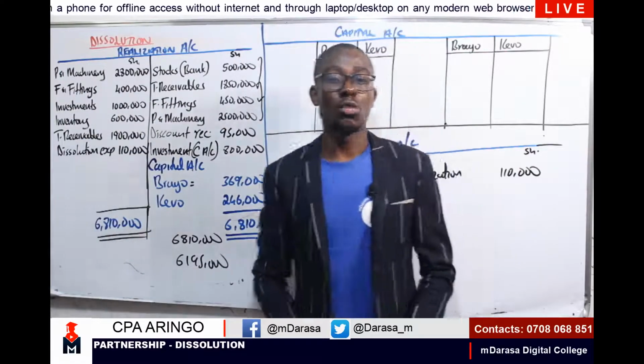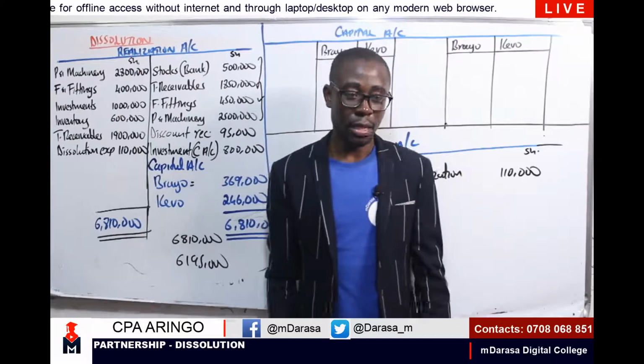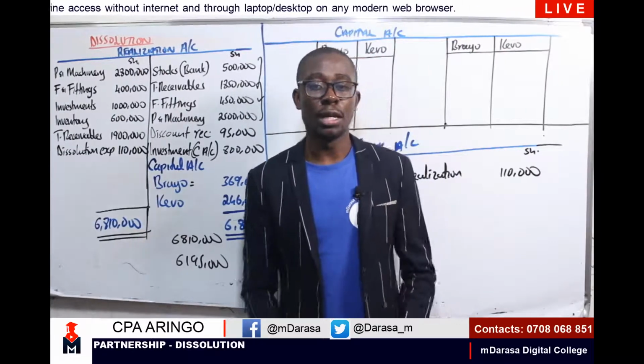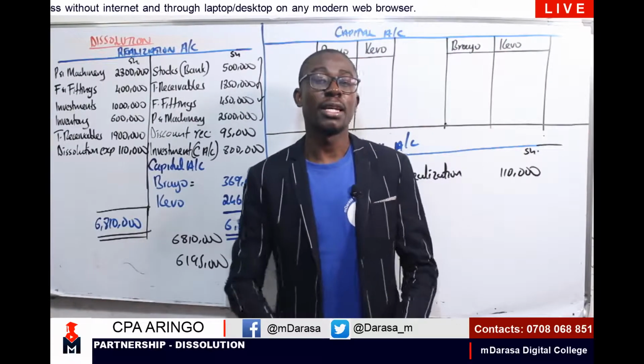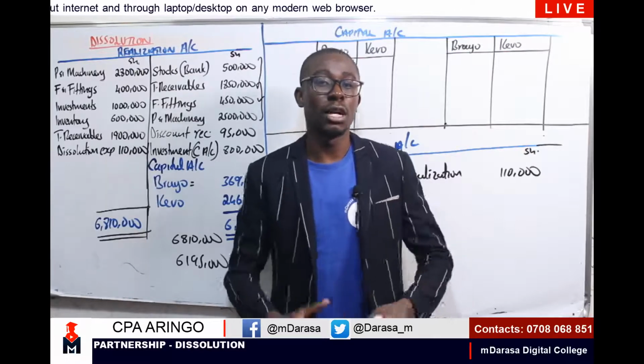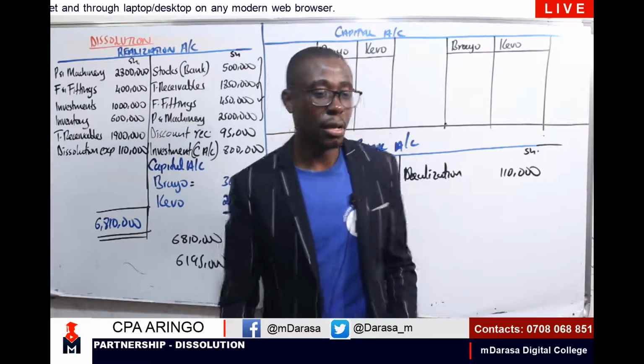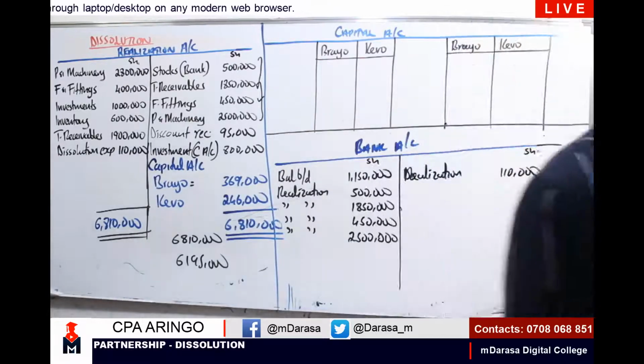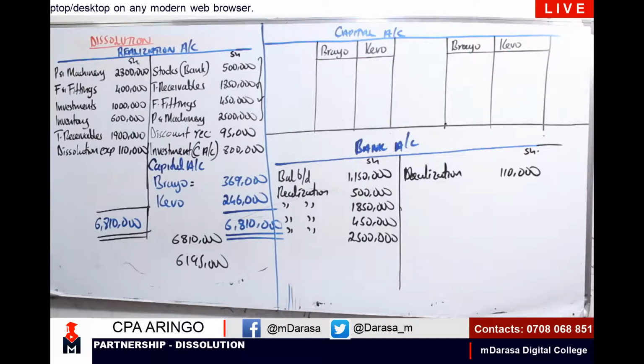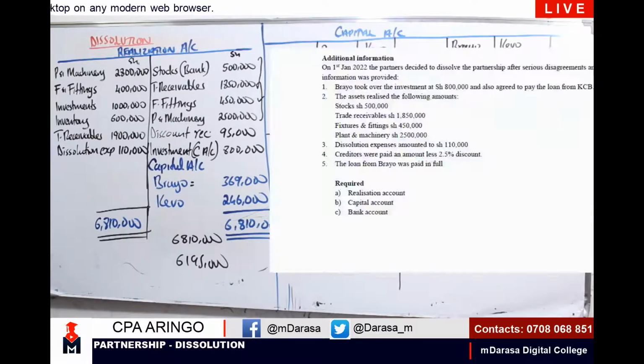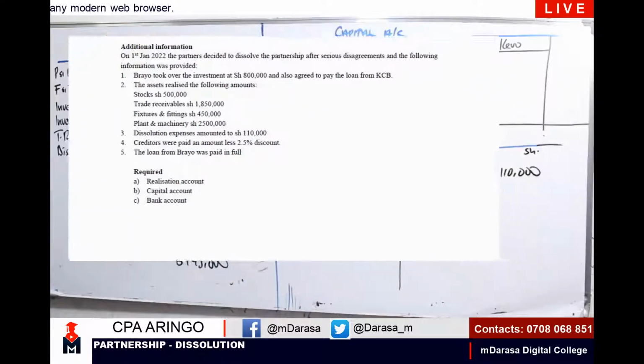Now, after that, we proceed to the next step. Let us go to our additional information and identify if at all we had payments which were done. What did we have, my good students?